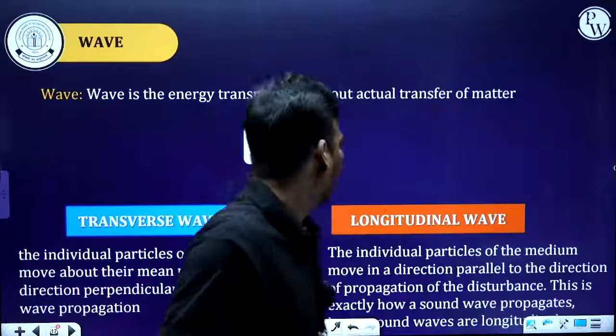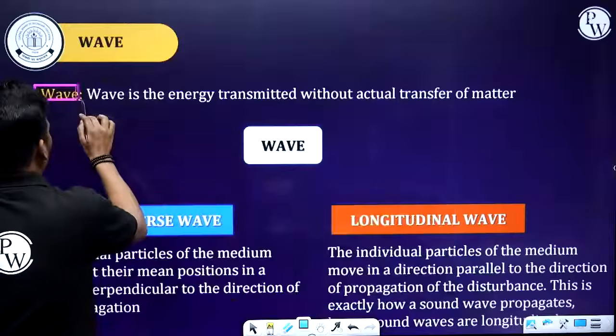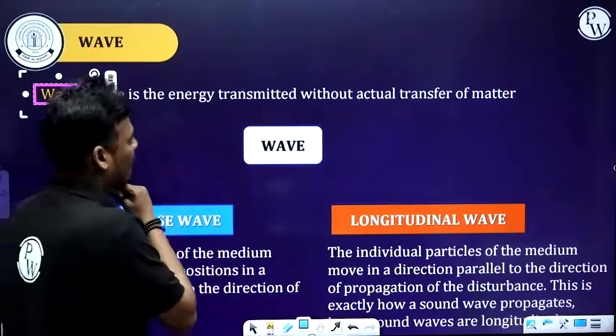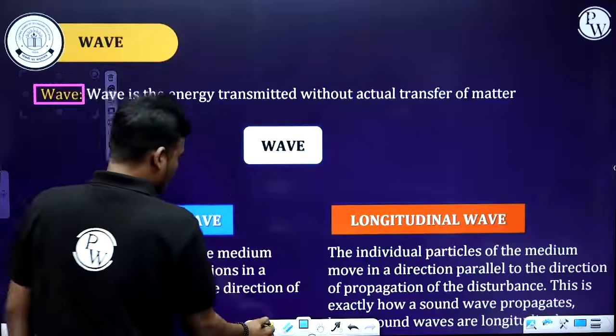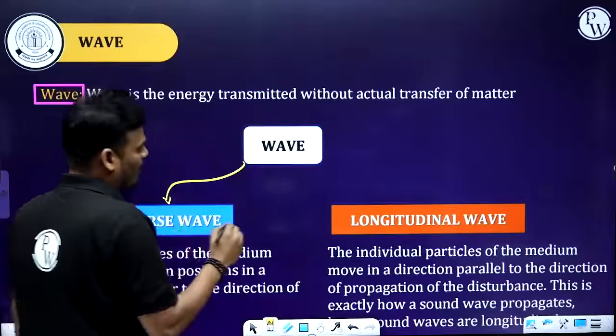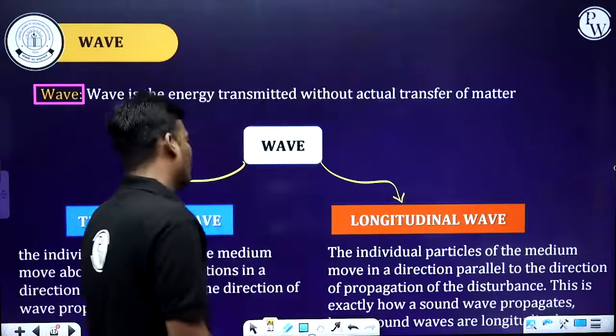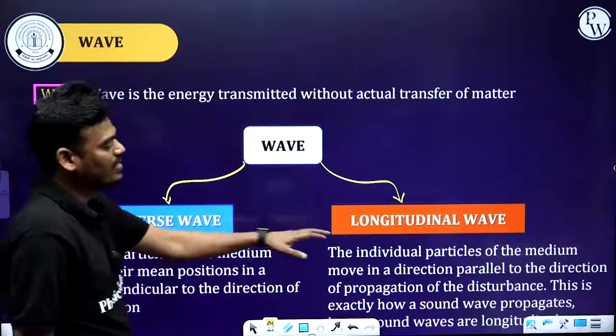Now already we know what a wave is. A wave is a transfer of energy without actual transfer of matter. So based on the direction of propagation of the wave and particle, we have two categories. One is transverse wave, another one is longitudinal wave.